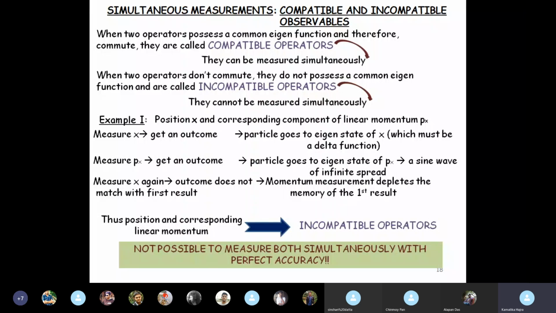Unmute yourself and please let me know, do you want me to discuss this thing once more? Because this is the basic concept. I cannot give you mathematics. This is something you have to realize. So if you have realized it, then I'll go to the next slide. Otherwise, please tell me. I'm ready to explain this once more, but this is very, very important.